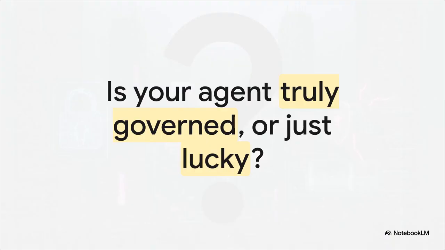So, as we wrap up this explainer, I really want you to take a hard look at your current AI deployment and ask yourself a slightly uncomfortable question. Is your autonomous agent truly governed, or are you just getting lucky? True governance isn't crossing your fingers and hoping the AI behaves. It's mathematically proving that it has to. The era of just hoping for the best is over, my friends. Go check your deployments, ensure your layers are secure, and keep building safely.